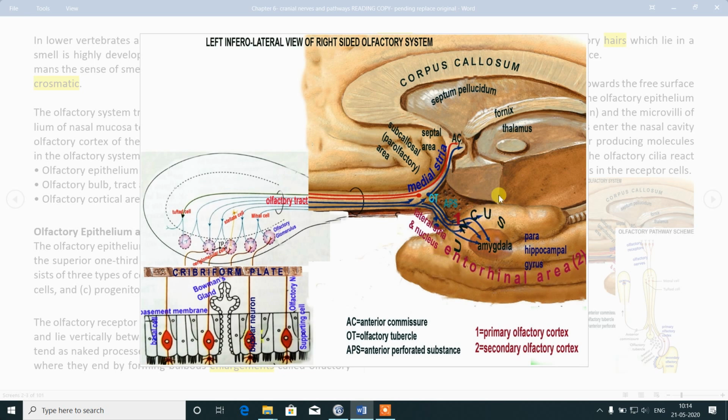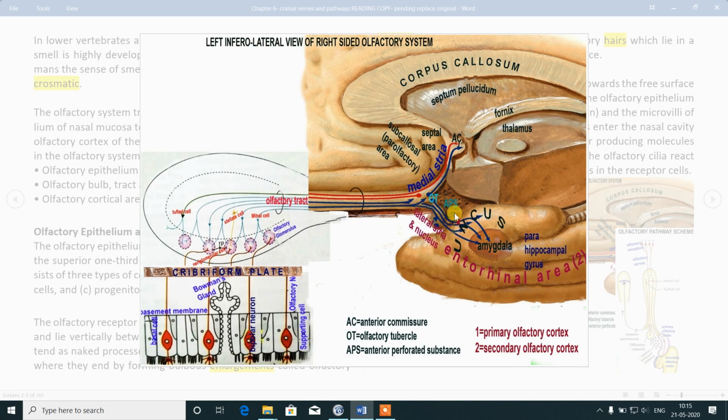So medially there is uncus and more laterally there is entorhinal area. These are the parts of the limbic system again. So this number 1 and number 2 is representing cerebral cortical areas, which is primary olfactory cortex number 1, and 2 is secondary olfactory cortex.